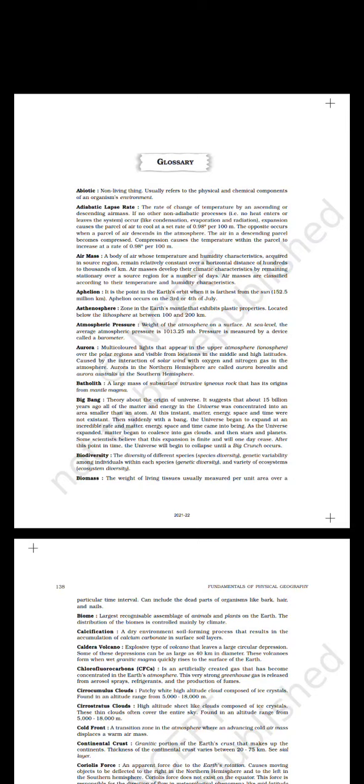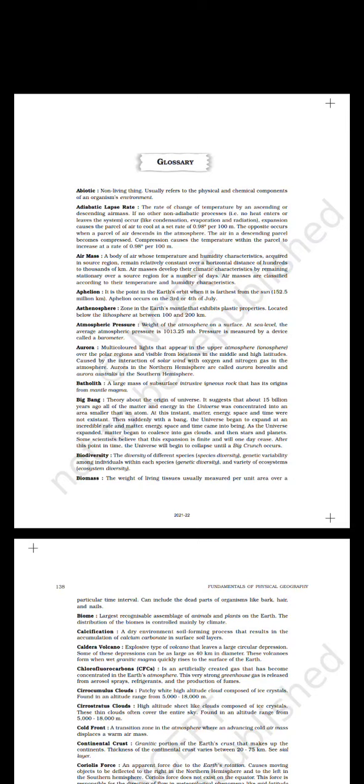Then, suddenly, with a bang, the universe began to expand at an incredible rate, and matter, energy, space, and time came into being. As the universe expanded, matter began to coalesce into gas clouds and then stars and planets. Some scientists believe that this expansion is finite and will one day cease. After this point in time, the universe will begin to collapse until a big crunch occurs.